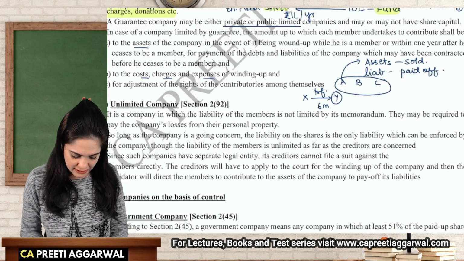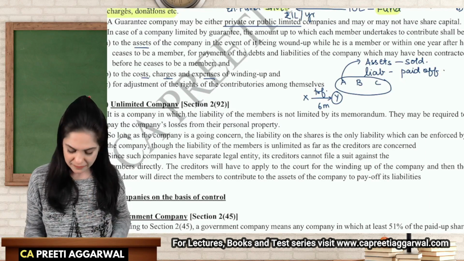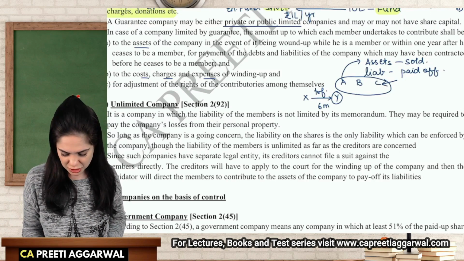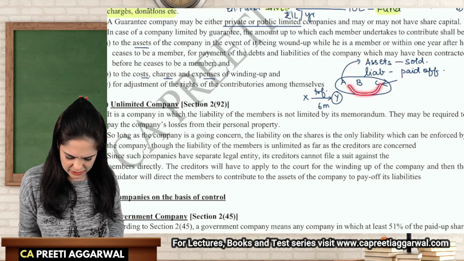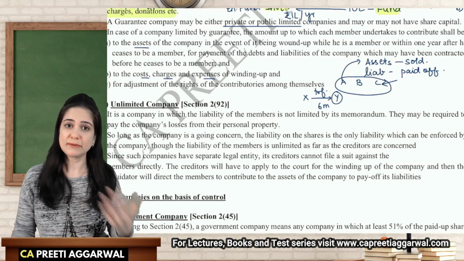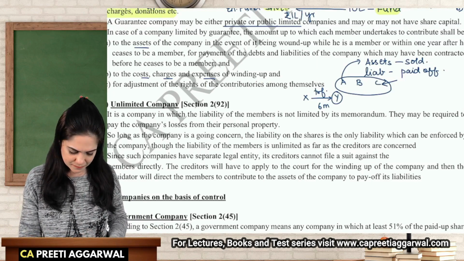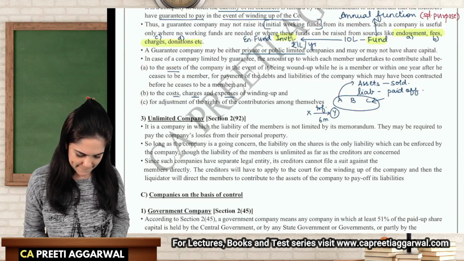For adjustment of right among the contributories themselves. So let's say that A, B, C, they are contributing. C has paid more than his share. Why? Because A couldn't pay. So later on, C can recover that amount from A. You can adjust your rights if you have paid more than your liability. So you just need to memorize these 3 points.